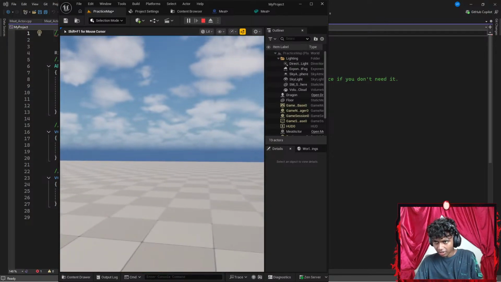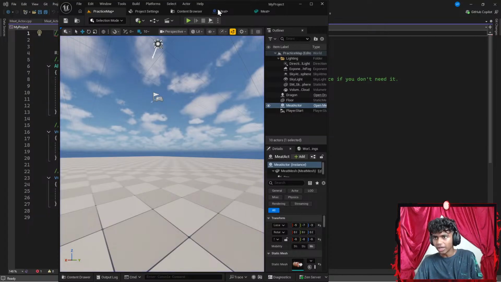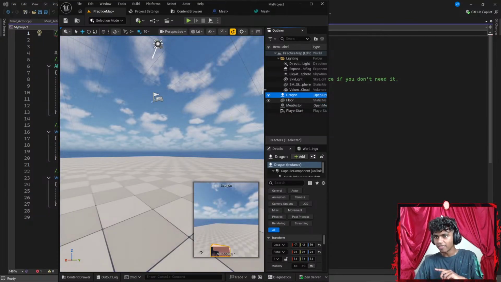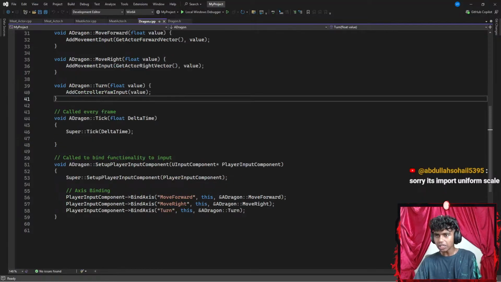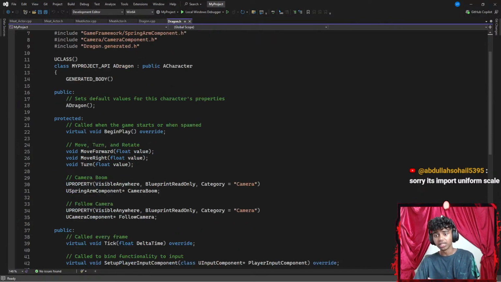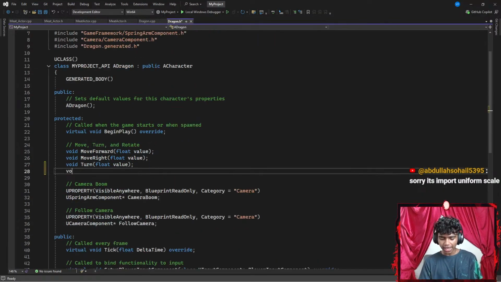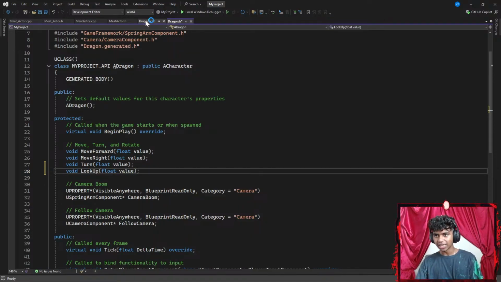Thing is, I gotta go ahead and maybe hit escape real quick. I gotta go to my Dragons class up here and then maybe add a few methods for my Dragons class, my dragon.c++ and my dragon.header files. I'm gonna add a void method called something like lookup, because I want to add a lookup method as well, so I can look up and down, which requires a floating point parameter of value, ending with a semicolon.